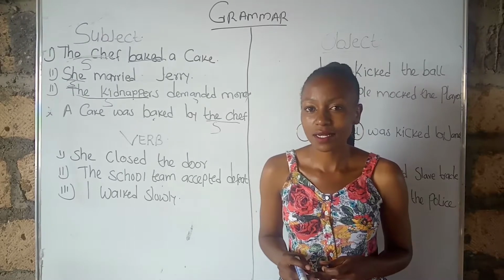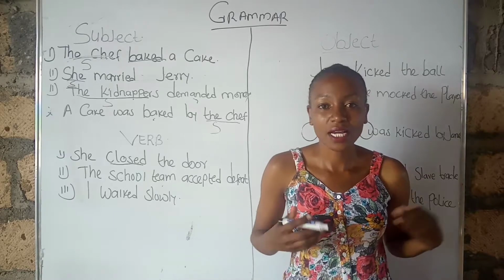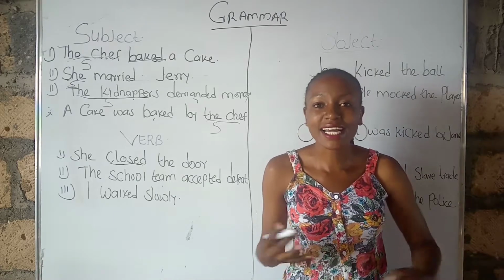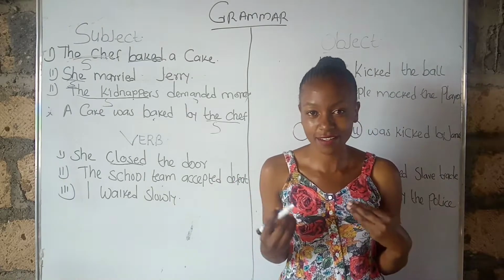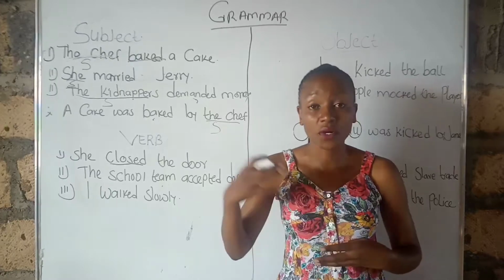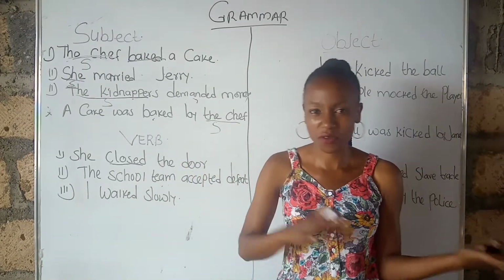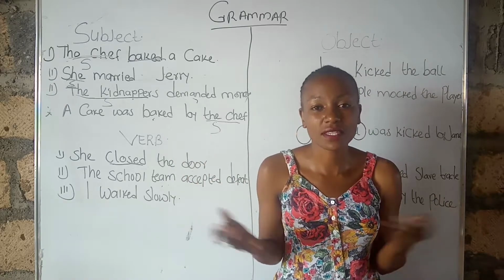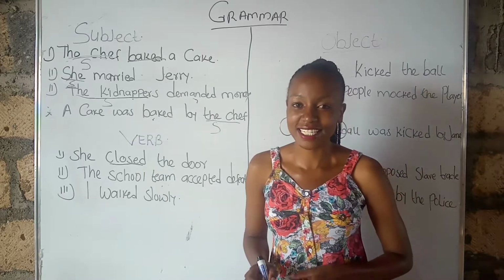Where's the verb? Closed. Can I close it? Yes. Can I run? Yes. Can I walk? Yes. Can I cry? Yes. So those are verbs. But you cannot do beautiful, you cannot do slowly, rapidly. So that is the major thing that's going to help you distinguish between a verb and the other classes.